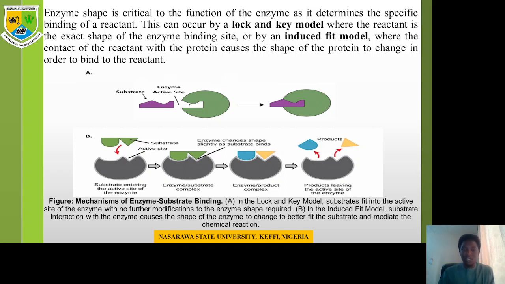Now, the lock and key model is just like when you have your padlock. A padlock can only be opened by a specific key, right? So that's what it means by lock and key. The key has to be very specific to the binding site in the padlock. Now the padlock is the enzyme, while the key is the substrate. If the substrate enters into the padlock, it can open it because it's the key for the padlock. That's why it's called the lock and key model.